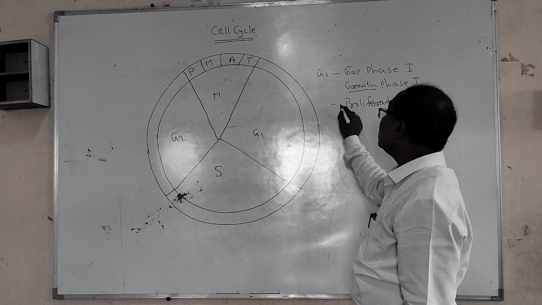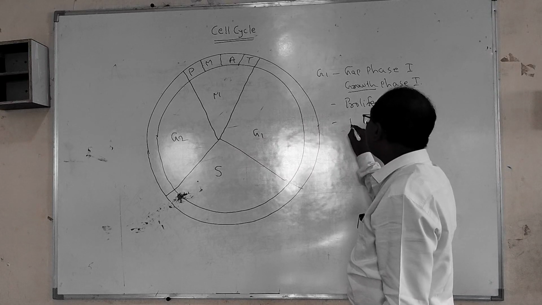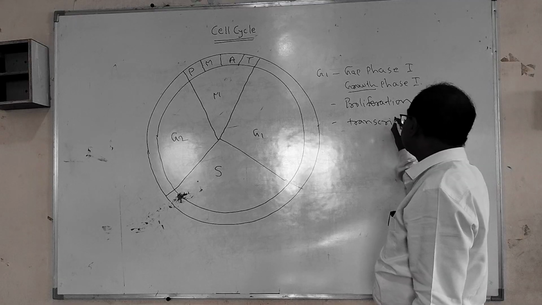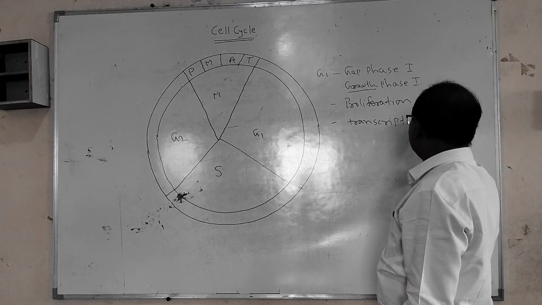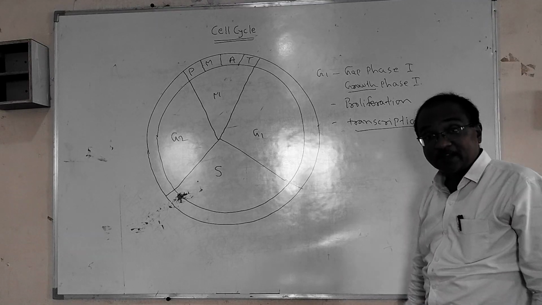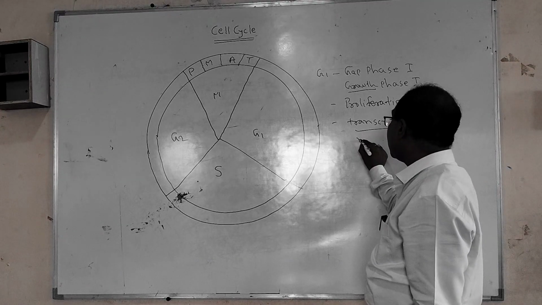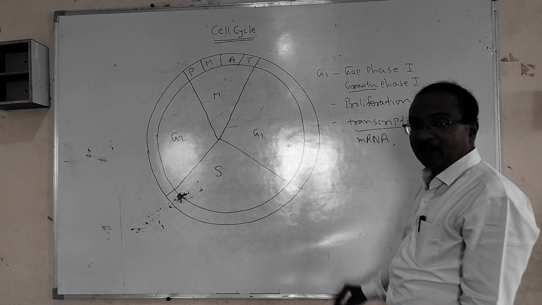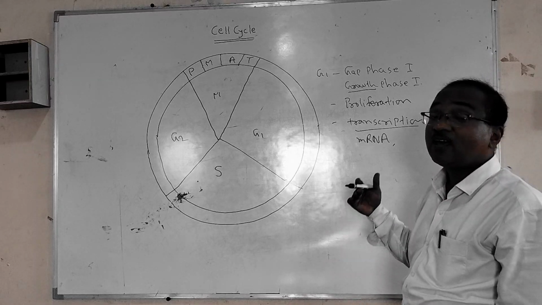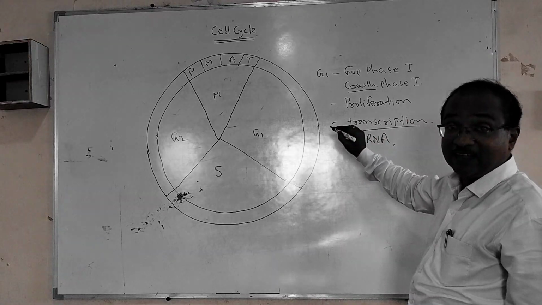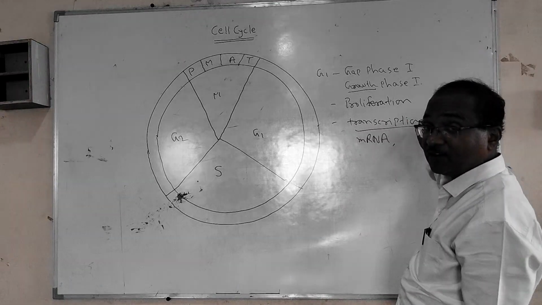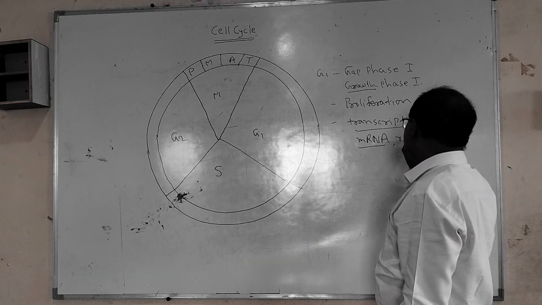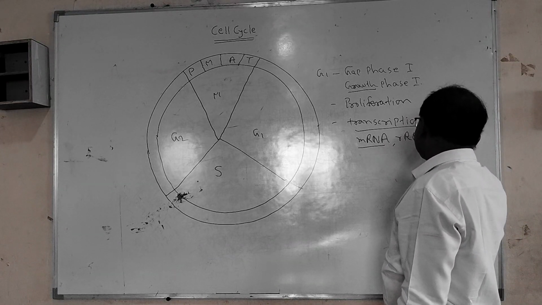Simultaneously, in the metabolism, what happens? Transcription. By transcription, mRNA, rRNA or tRNA are produced from the DNA. That process is called transcription.